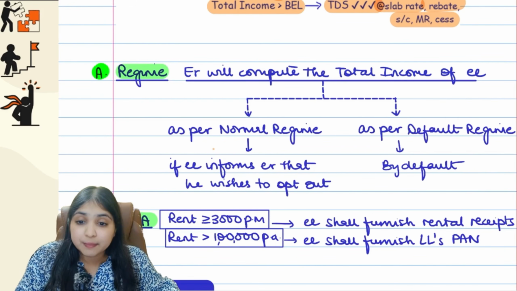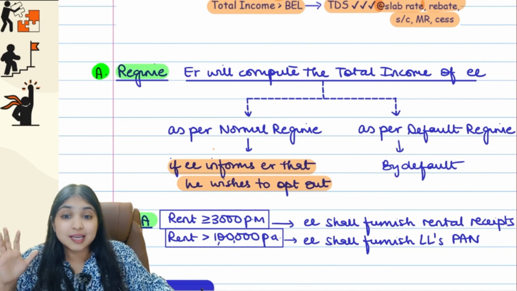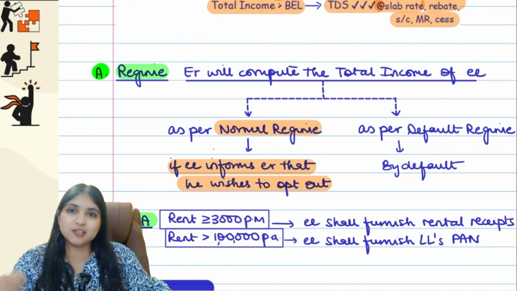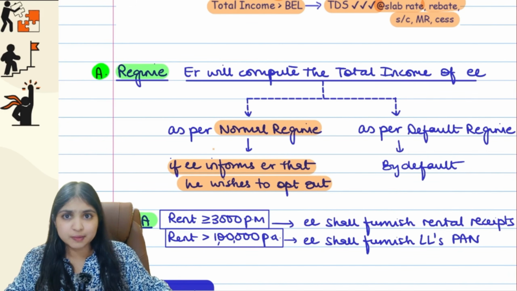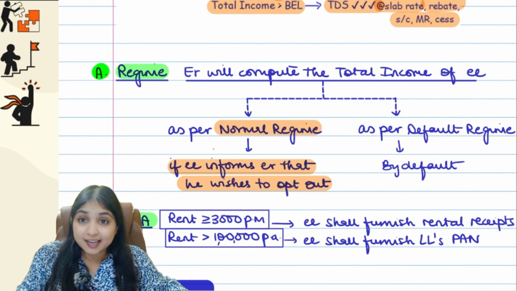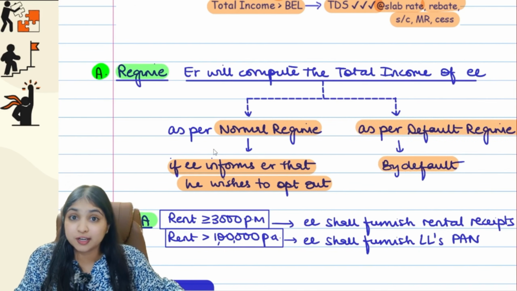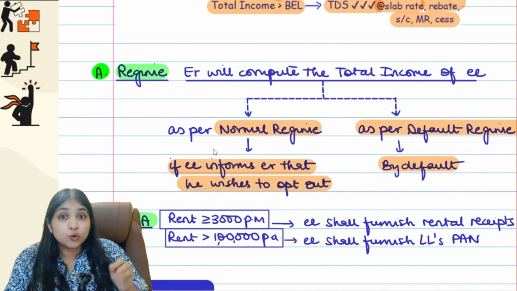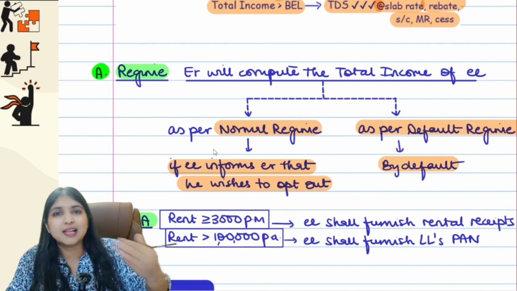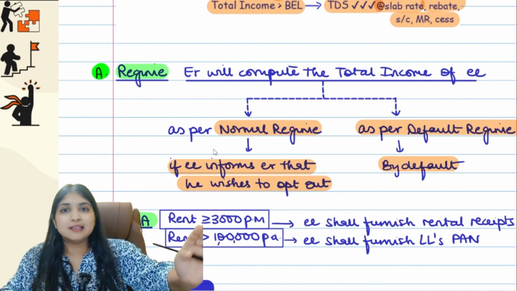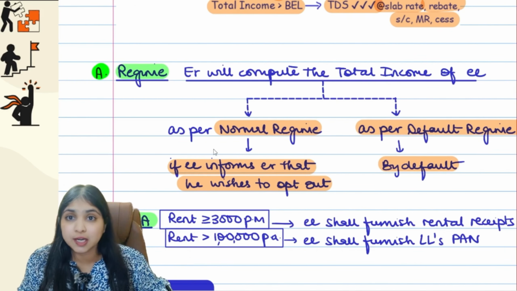Which means if the employee tells the employer that he wants to opt out, if the employee tells the employer I want to do as per the normal regime, then the employer also will compute as per the normal regime. If the employee doesn't say anything, then by default it is the default regime. But if the employee wants to do the computation as per the normal regime, he should tell the employer. So whatever regime he tells the employer, on that basis only the employer will compute the total income.